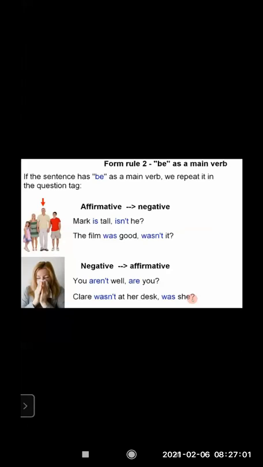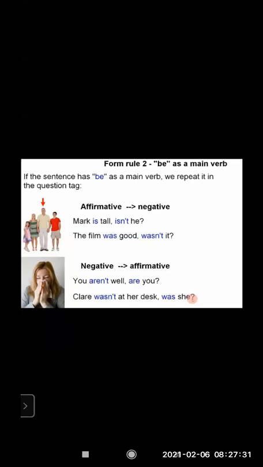So the teacher saw and said Claire wasn't at her desk, was she? It is for confirming with other students. So the negative has turned into affirmative. In wasn't, the not is removed and it becomes was she. The rules have been followed.